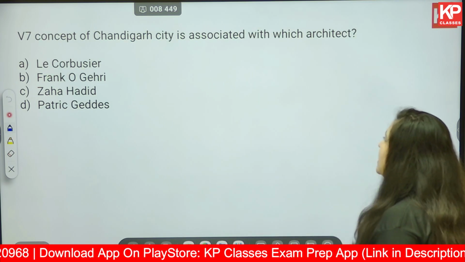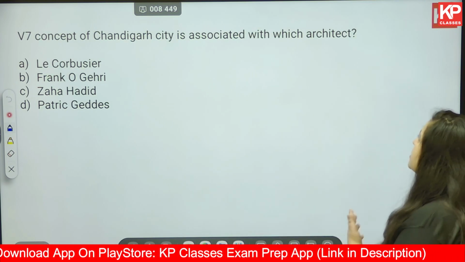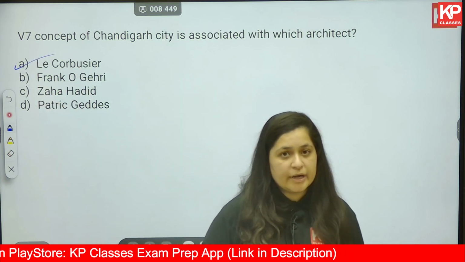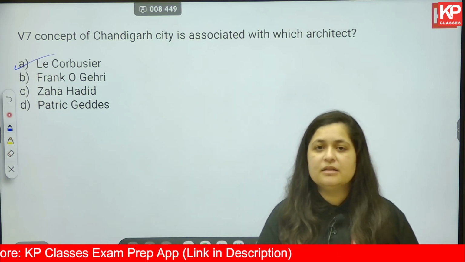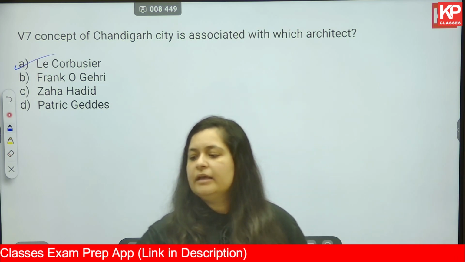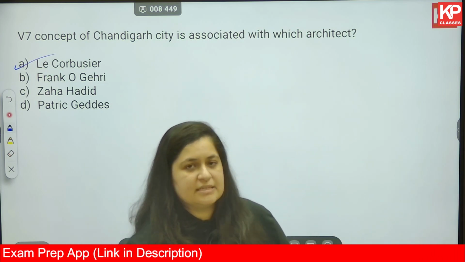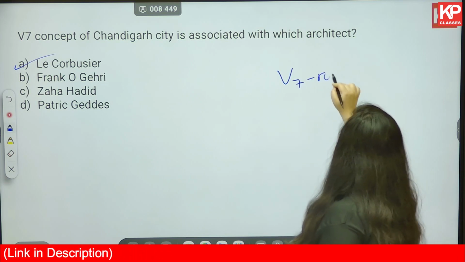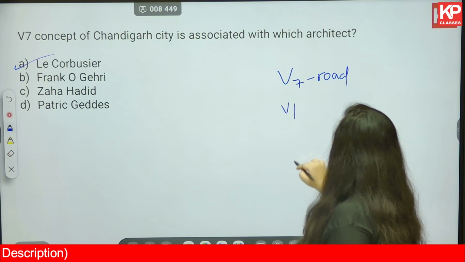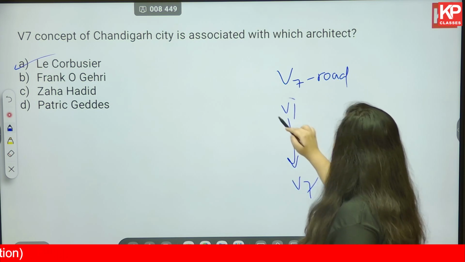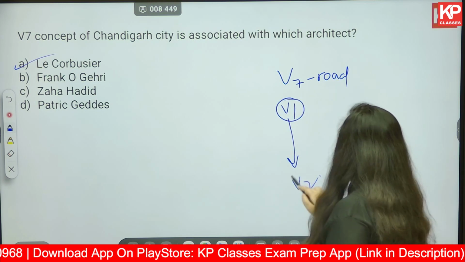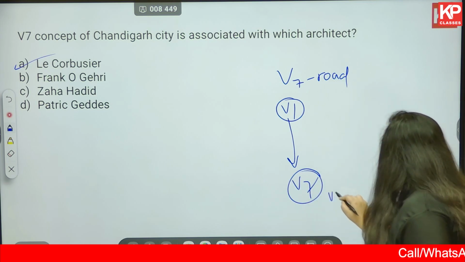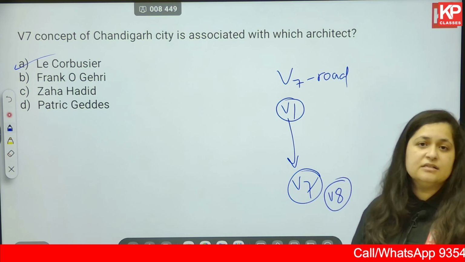Next, the V7 concept of Chandigarh city is associated with which architect? Architect and planner Le Corbusier, option number A. Le Corbusier planned the city of Chandigarh and gave the V7 concept, which talks about the road hierarchy from V1 to V7, wherein V1 is the major road and V7 is a road for pedestrian movement. Now it is said that V8 is also there, which is for the cycle tracks.